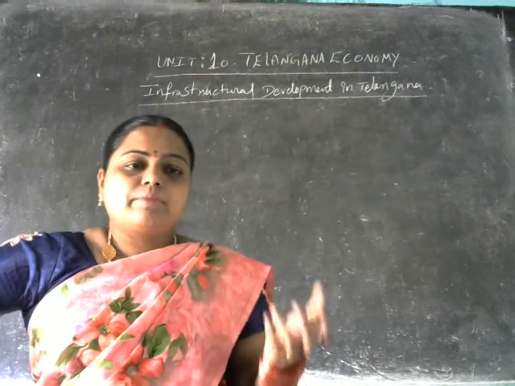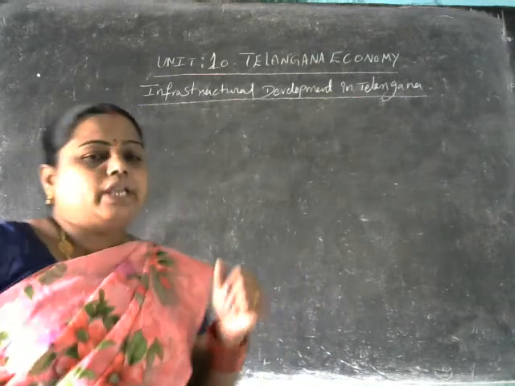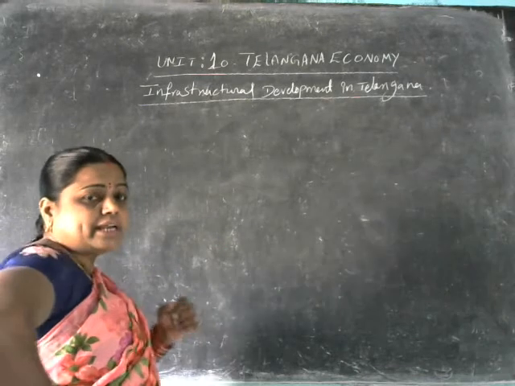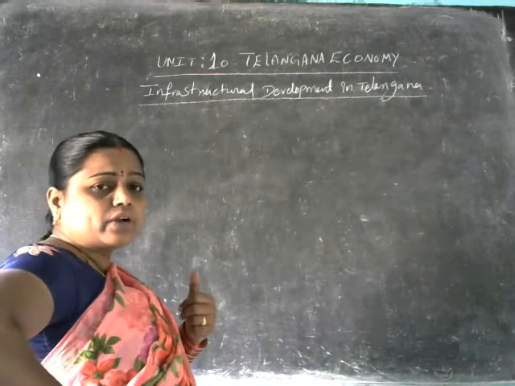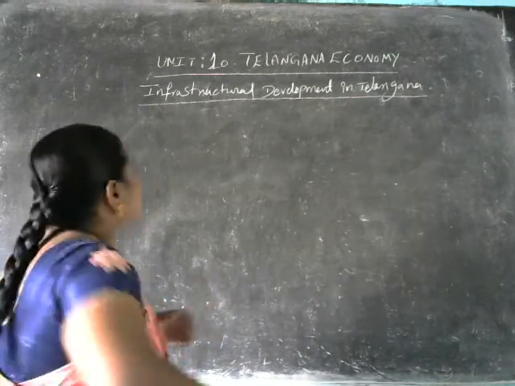One is economic infrastructure, and the other is social infrastructure.